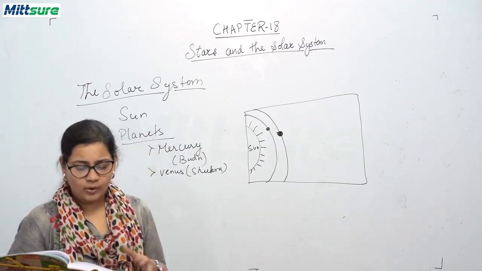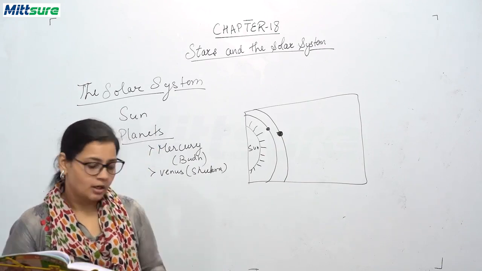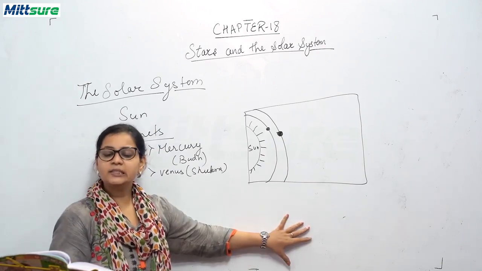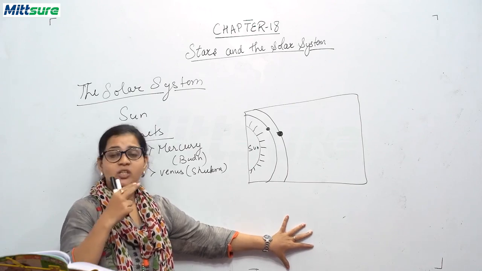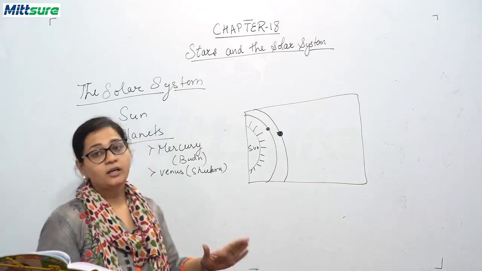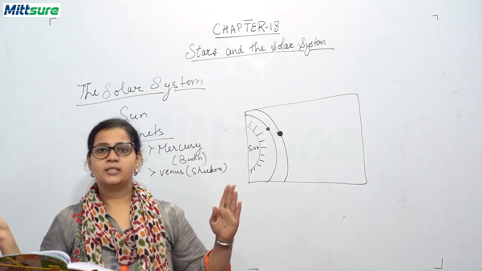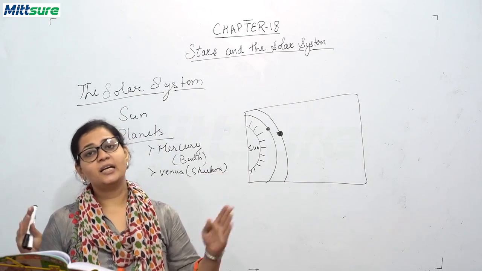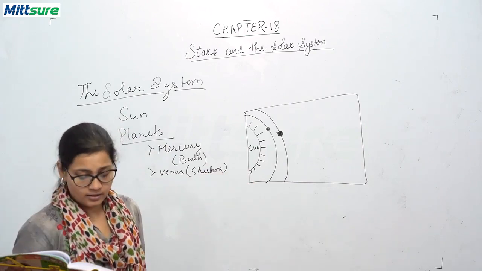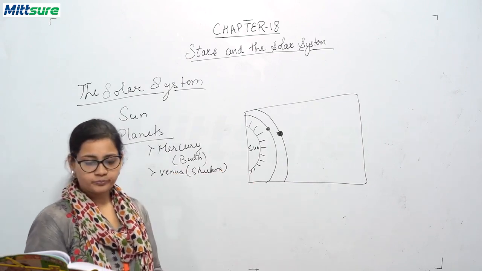It is hotter than Mercury, and it occasionally appears as an evening star just above the western horizon and as a morning star in the eastern sky. It is seen as a morning and evening star. So this is about Venus.